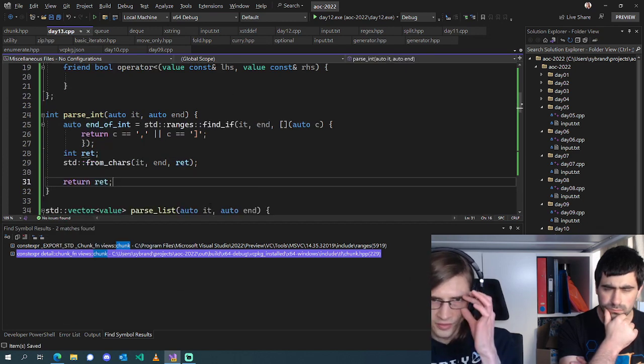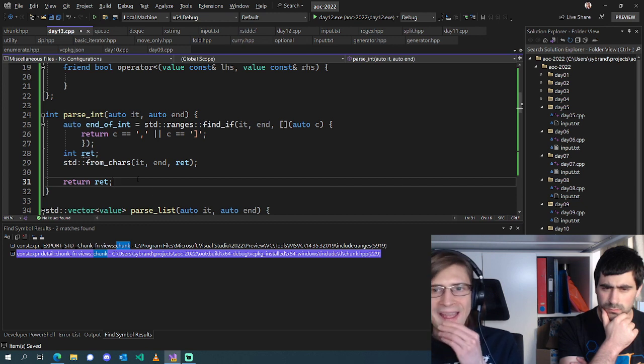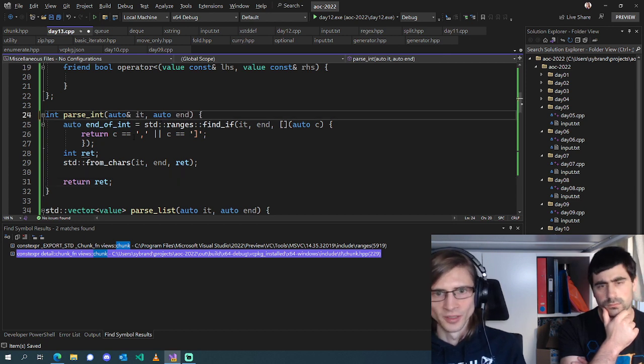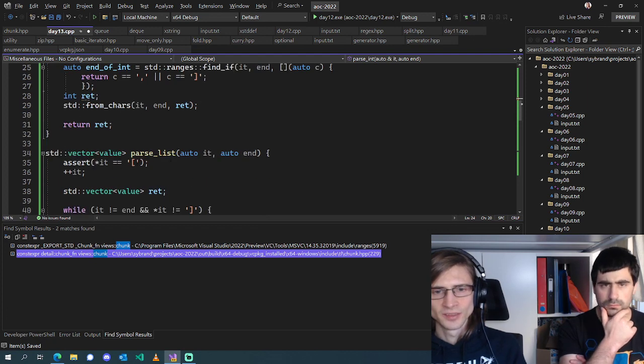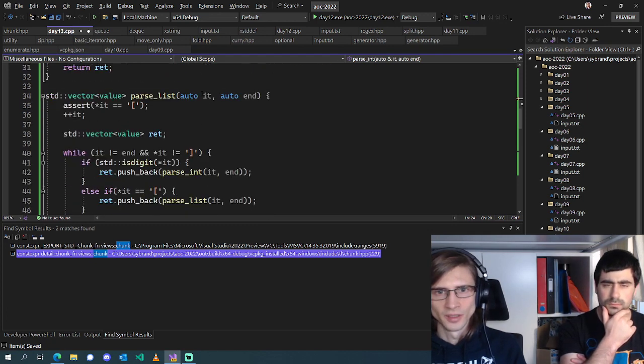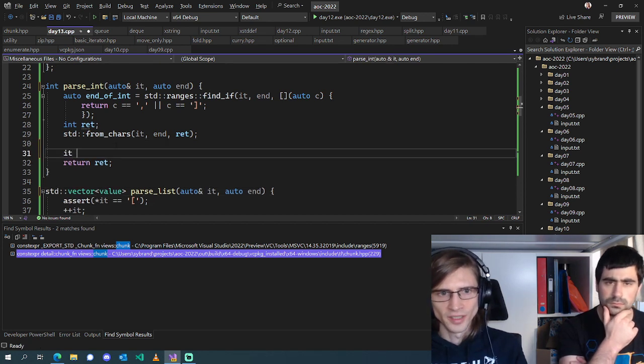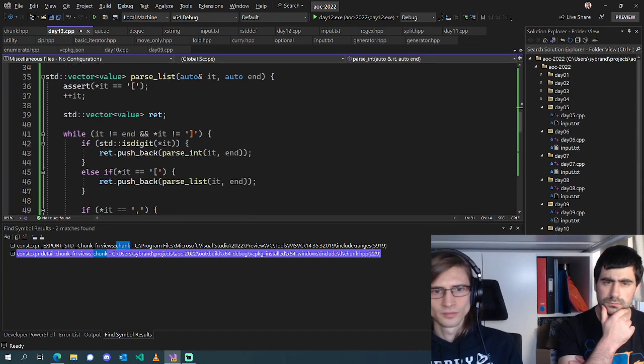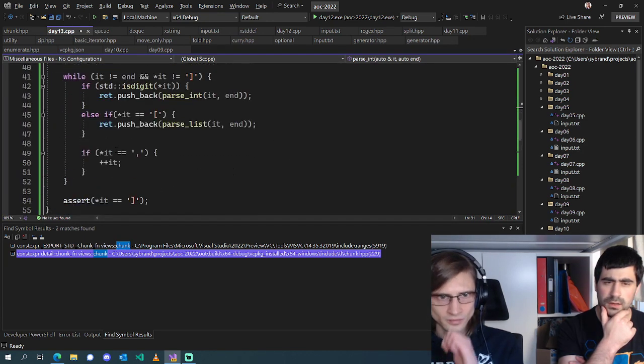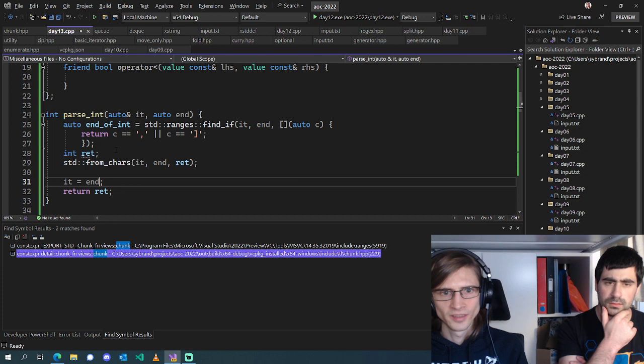Okay, so that should end up with our iterator not being moved, but we do want to move the iterator. So we're going to take these and do it equals end. Sound reasonable? End or end of... Sorry, yes.